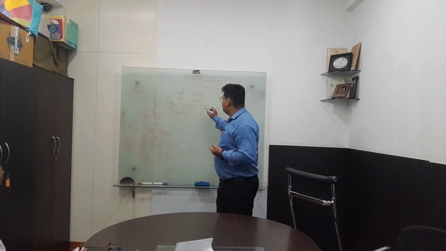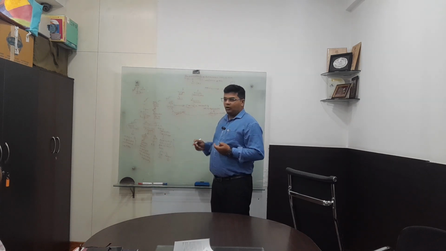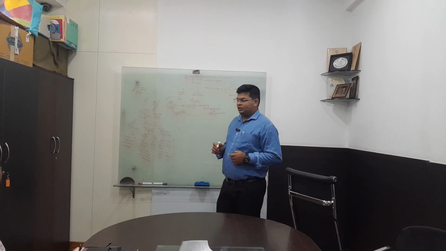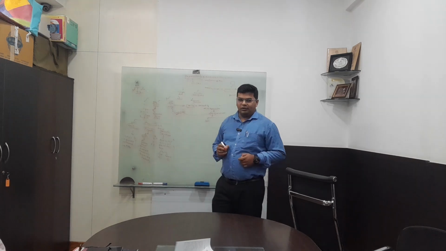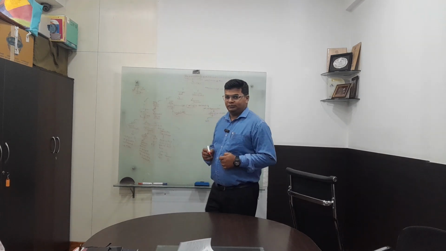But if they have given useful life, how do I convert it into a depreciation rate? For that, I have two methods: SLM, and one more is WDV, the written down value method.